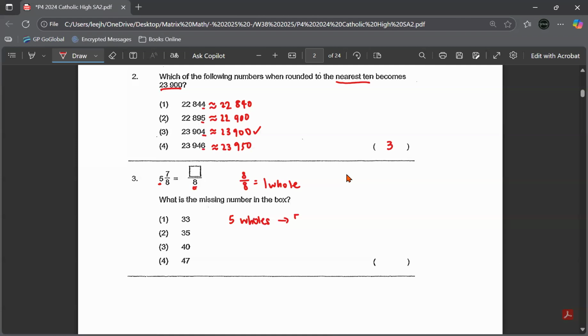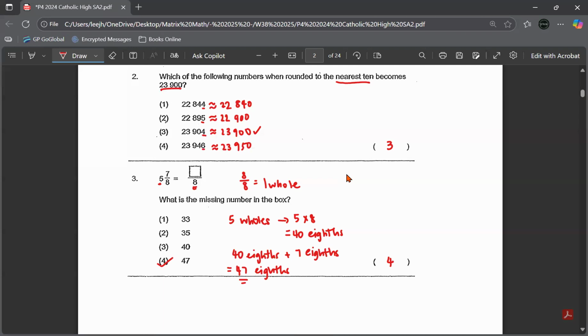You just take 5 times 8, you have 40. But don't forget that this 7 eighths you also must add in. 7 eighths is 7 parts of 8 already, right? So it will be 40 plus 7 eighths, which gives you 47 eighths. So this is your answer, number 4.